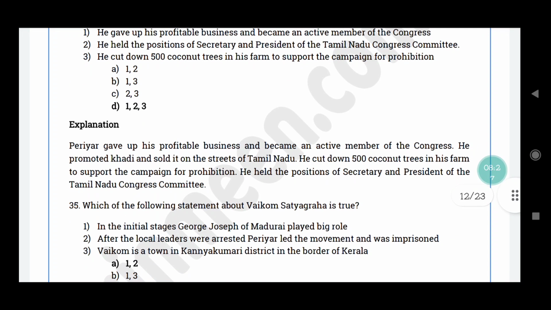Periyar gave up his profitable business in Erode and became an active member of Congress. He promoted khadi and sold it on the streets of Tamil Nadu, and he cut down 500 coconut trees in his own farm to support the campaign of prohibition, and he held the positions of Secretary and President of the Tamil Nadu Congress Committee.